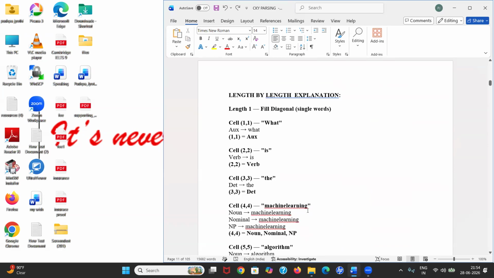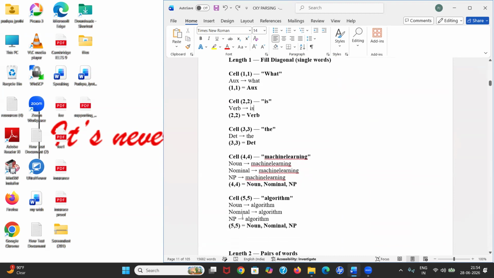And machine learning. Here, why are we using three? Can't we take one? No, we can't take one. Machine learning is represented by three: noun, nominal, and NP. If we restrict it to one, in the future when you use this cell you may not get the results we wanted, so you have to take all three forms: noun, nominal, NP.